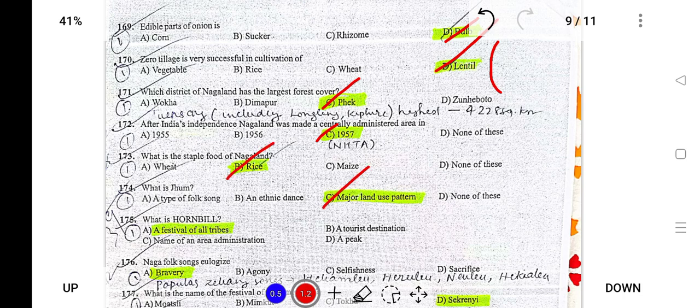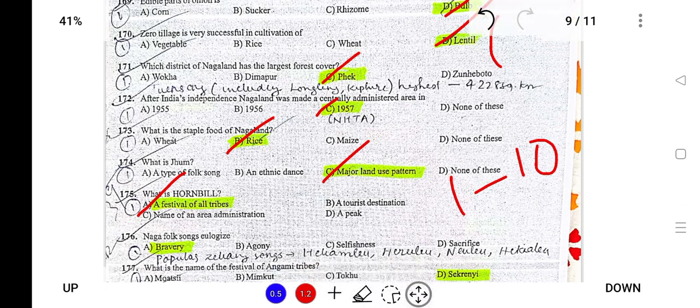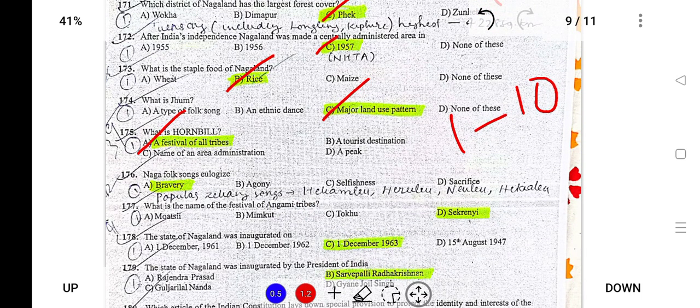We all know it is a land cultivation. Hornbill though, it is a festival of all tribes that is celebrated from December 1 to December 10 annually every year. Naga folk songs eulogize bravery. So our folk dances depict bravery. What is the festival of the Angami?